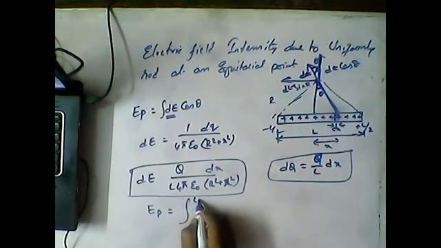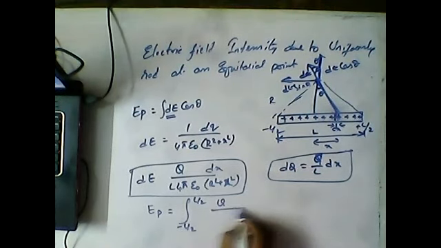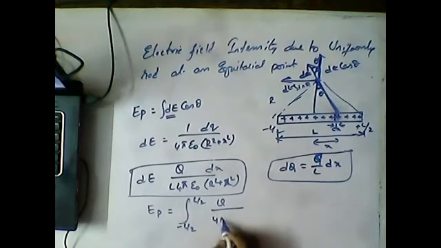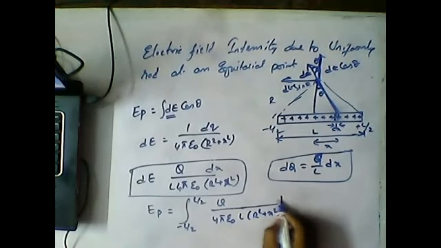So EP is equal to integration from minus L by 2 to L by 2 of q by 4 pi epsilon L into r square plus x square dx.